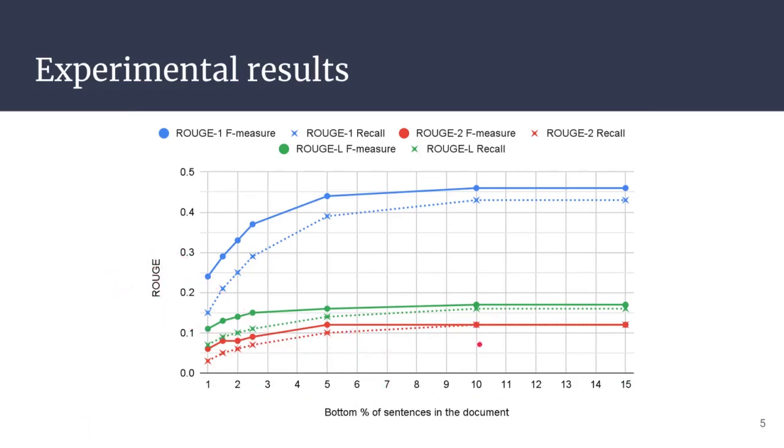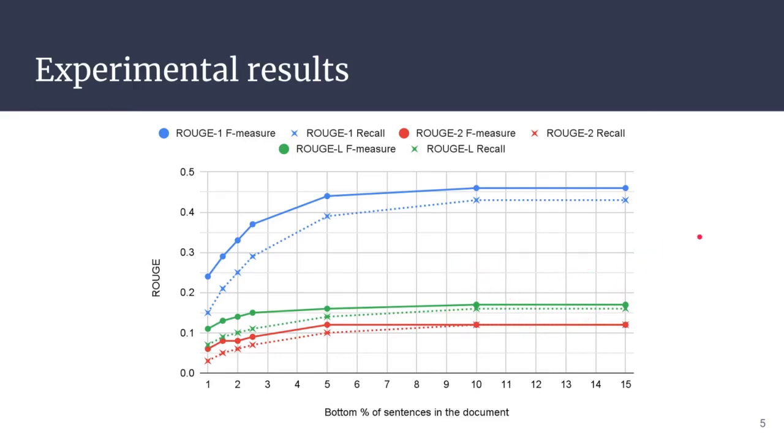And we can see that the best method obtained a ROUGE-1 of 0.46 using 10% of the sentences in the document, but these results were fairly close to the bottom 5% and bottom 15%. And we can also see that overall the recall was much lower than the F measure, implying that the precision is the one that is higher here. And after bottom 15%, the summaries are way too long, surpassing the 600 word constraint. So these are all the